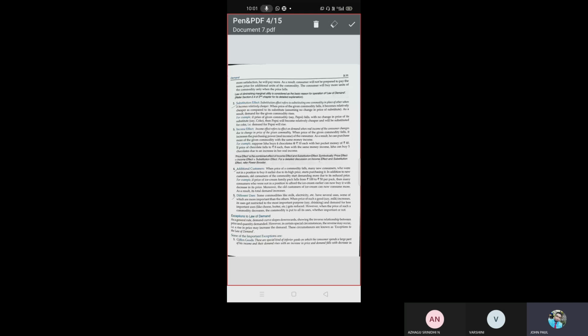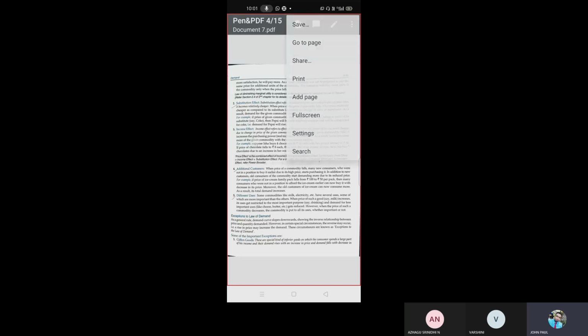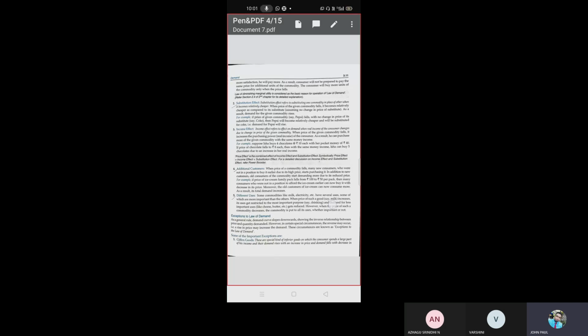So saffron, a very small amount, I think 25 grams, they will say 2,350 to 400 rupees. So as the price increases, the demand will increase. Why? Because we believe that the higher the price, the better the quality, we will think. Okay, that is the first exception, Giffen goods.